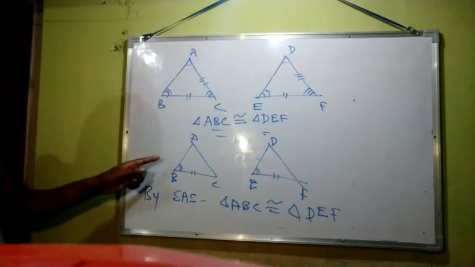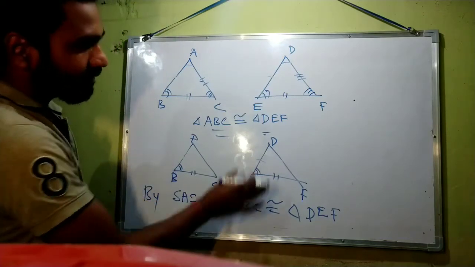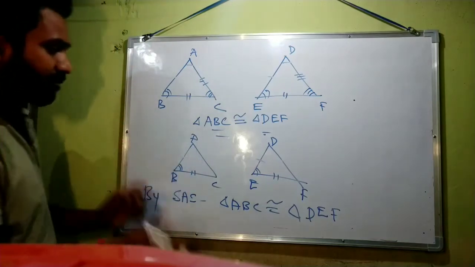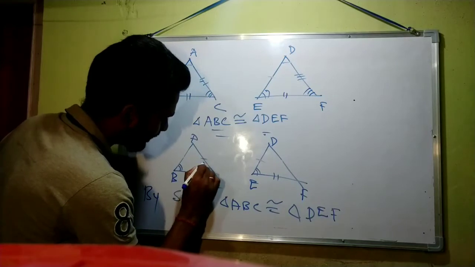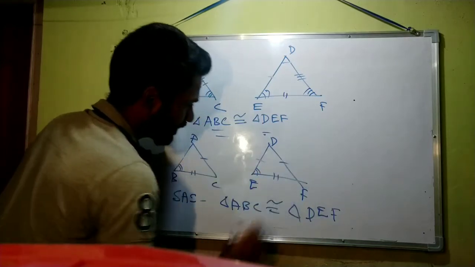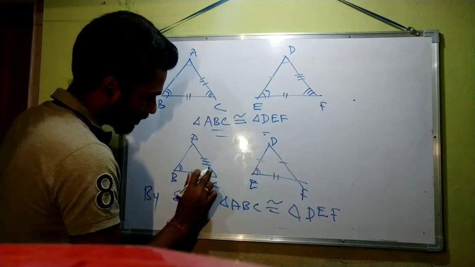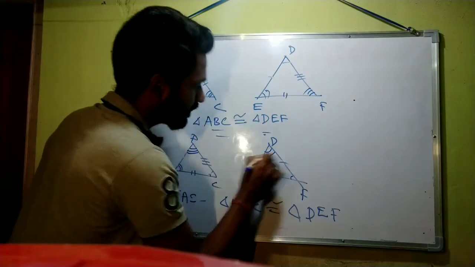So by using only two sides and an angle, we can prove that these two triangles are congruent. After proving that, we can say that this side will be equal to this side, this angle will be equal to this angle, and this angle will be equal to this angle.